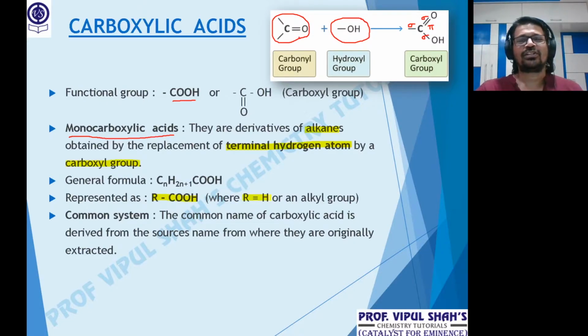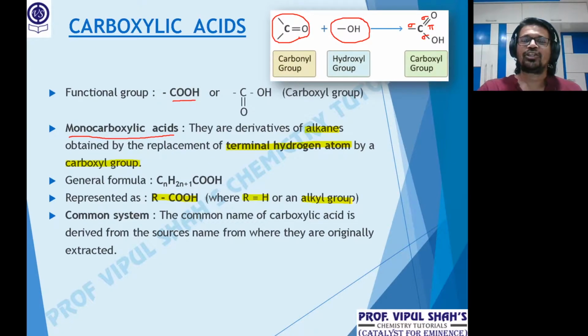All right. Now, this is a very important feature to understand. Whenever the functional group contains a carbon atom, R can be H. Till now we have done functional groups: alcohols, where the functional group was OH; halogens, X, Cl; then amines, NH2 primary, NH secondary, and tertiary. Now here the functional group is COOH, which means it has a carbon atom. So in the representation RCOOH, R can be H, or it can be an alkyl group.